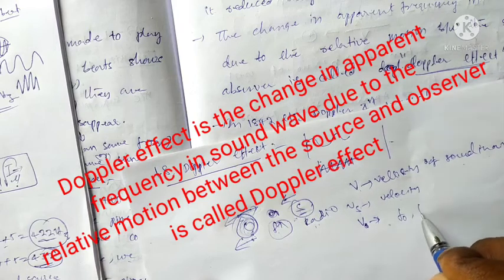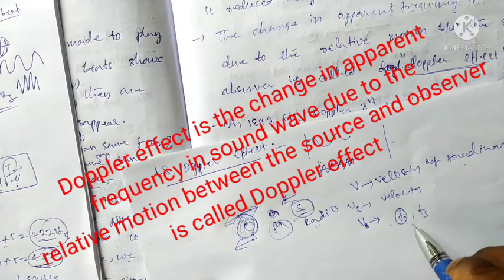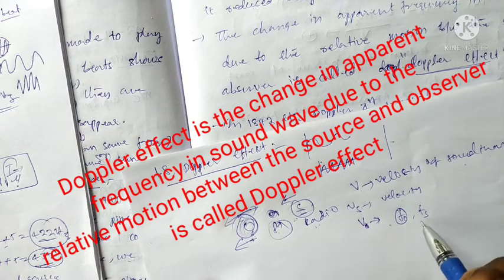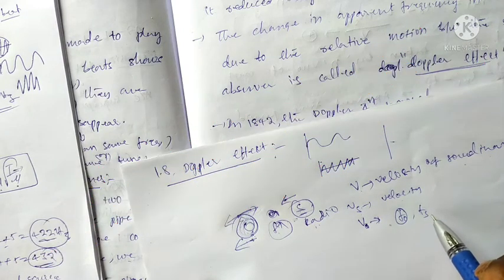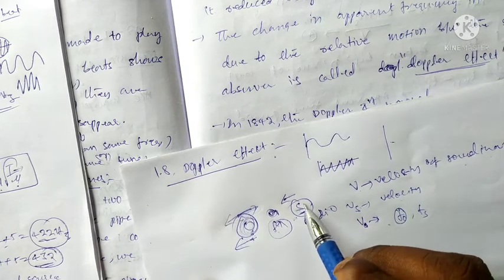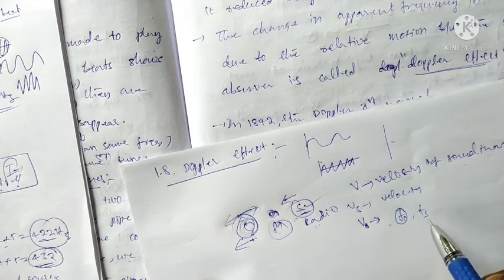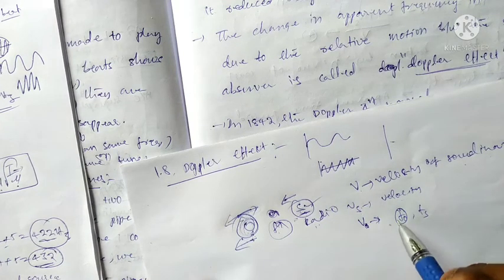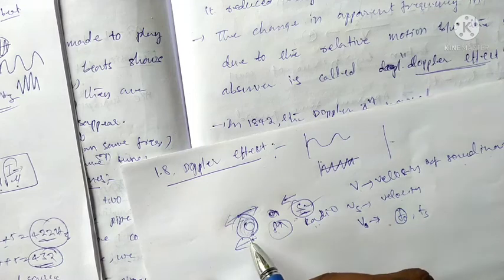Also f naught and fs: f naught is the frequency with respect to the observer, and fs is the frequency of the source. F naught is the frequency of the observer.